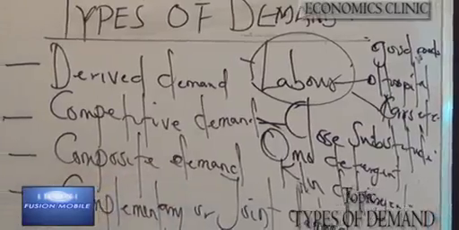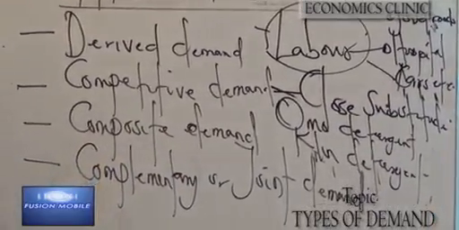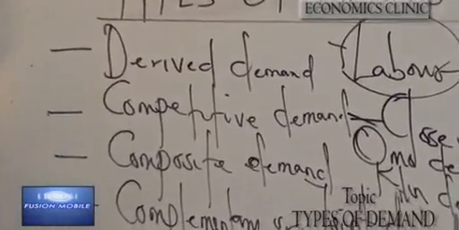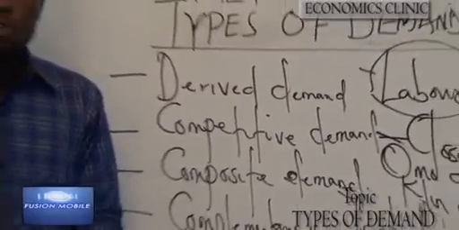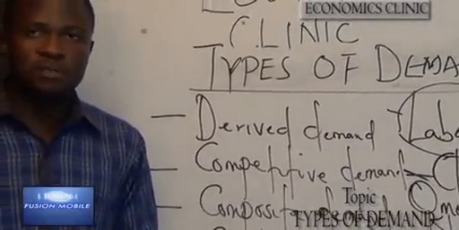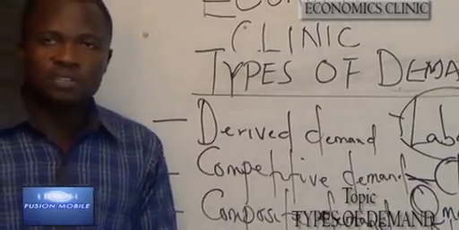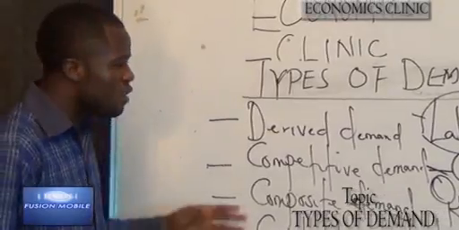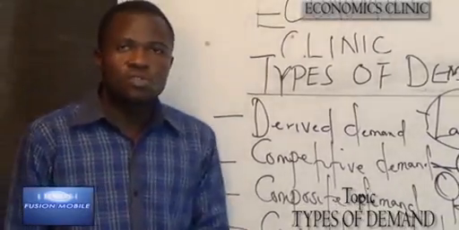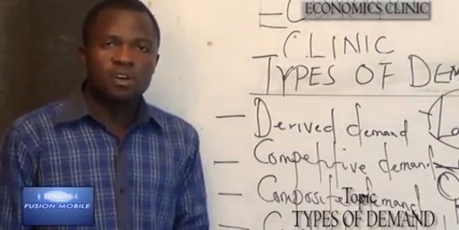The next is composite demand. Demand is said to be composite when a commodity is demanded for more purposes. An example is granite. The increase in the price of these goods, granite, will increase other things.